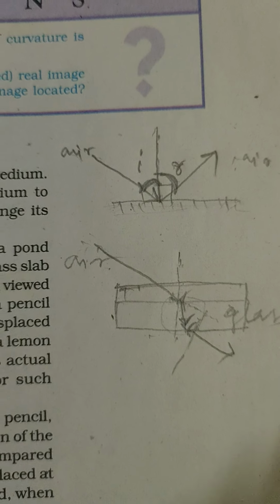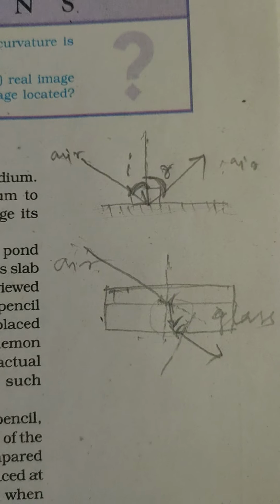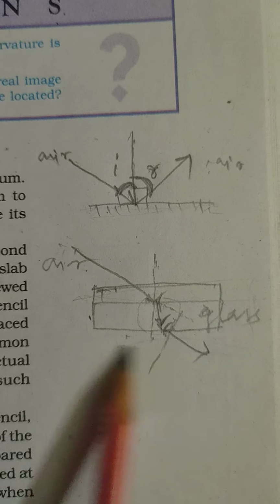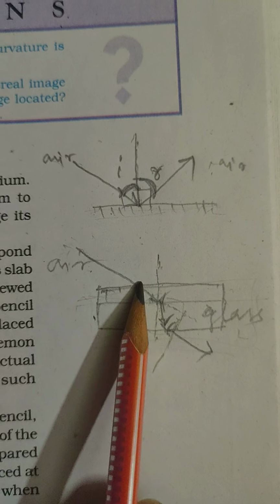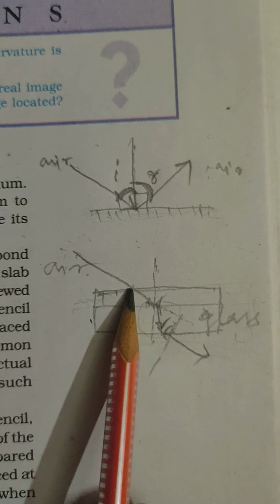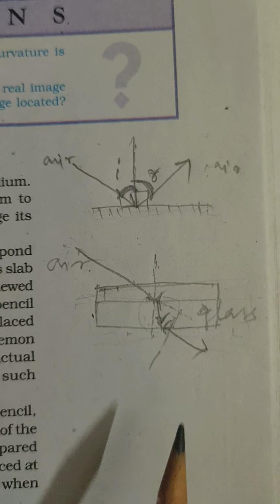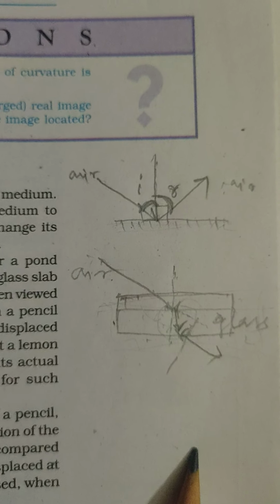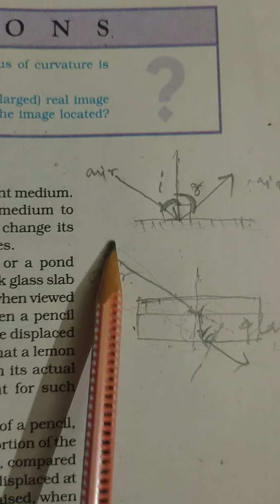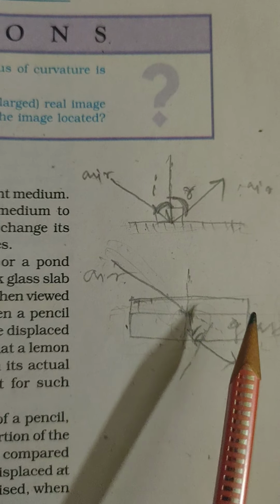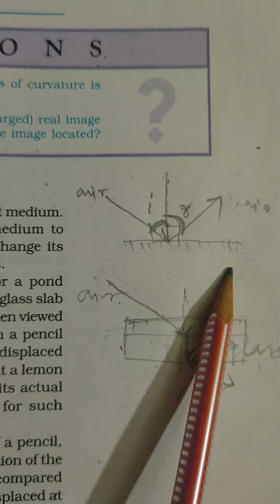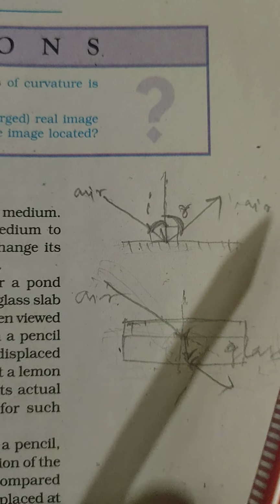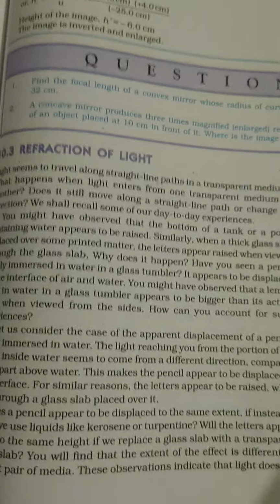And after entering the glass, it will again go to the air. For example, there is a window, and if you shine a torch through the window, that light will enter the room also. After entering the glass, the light enters the room. That means the light is passing through that medium, that is refraction. And when the light is not passing, just striking and going back, that is reflection. I hope you got the term.